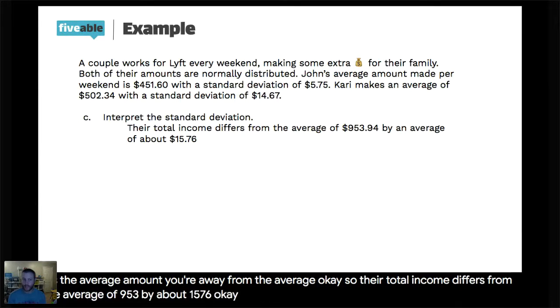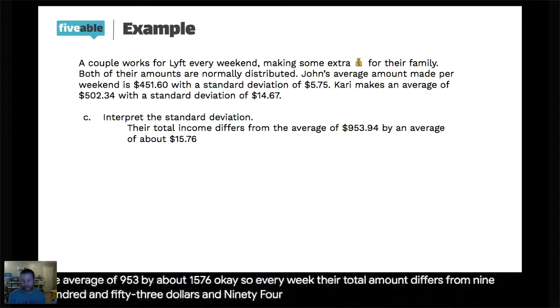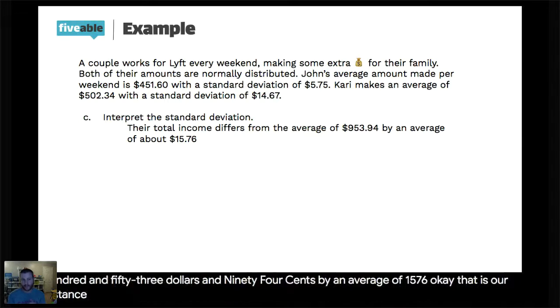Okay. So every week, their total amount differs from $953.94 by an average of 15.76. Okay, that is our distance away from the mean. Some weeks it's $15.76 more. Other weeks it's $15.76 less.